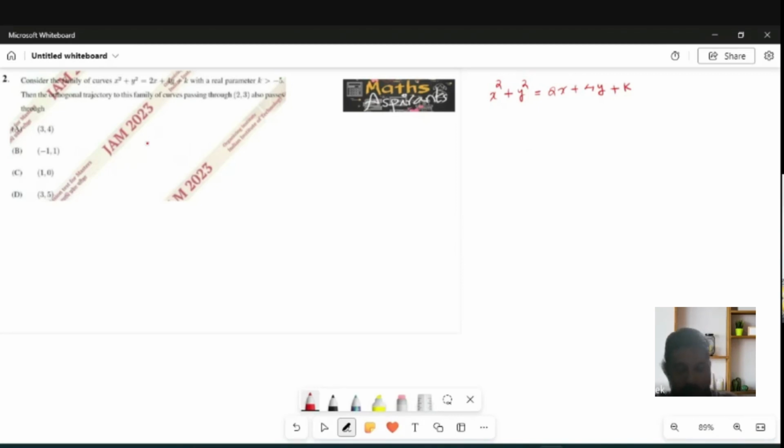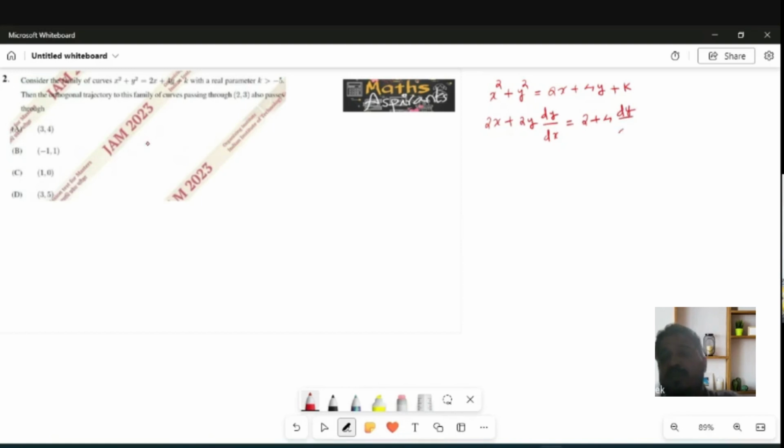So first, what I need to find? First, I need to find dy by dx from this given family of curves. So I need to differentiate this equation throughout. So I will get 2x plus 2y dy by dx is equal to 2 plus 4 dy by dx.